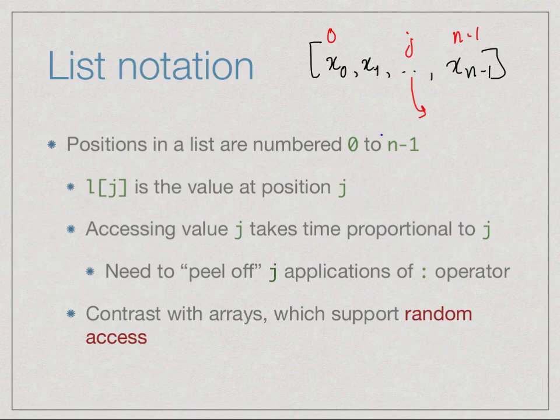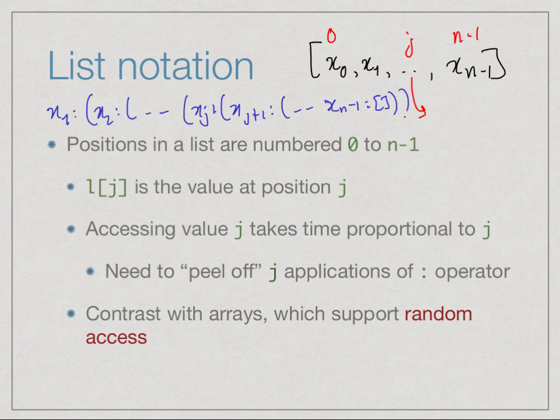Now one important thing to remember is that actually this is only a short form for the following expression, which is x0 colon x1 colon and so on, and then xj colon xj plus 1 colon and so on, and then finally xn minus 1 colon empty list. So this is what the list really looks like. So in order to get to the jth value, I have to extract the first colon, then I have to extract the next colon. So I have to peel off each thing until I reach this value. So it takes me j steps to actually get through. So to get from x0 to xj, it takes me j steps.